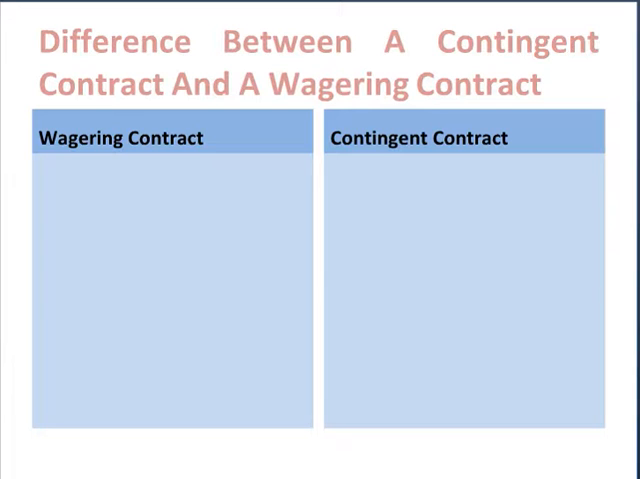In case of a wagering contract, the contracting parties have no interest in the subject matter. The subject matter is something alien to the contract. In a contingent contract, the contracting parties may have interest in the subject matter also. In a wager, it is actually a game. Losing and gaining alone is what matters. This is not the situation in case of a contingent contract. And a wagering agreement is void, a contingent contract is valid.